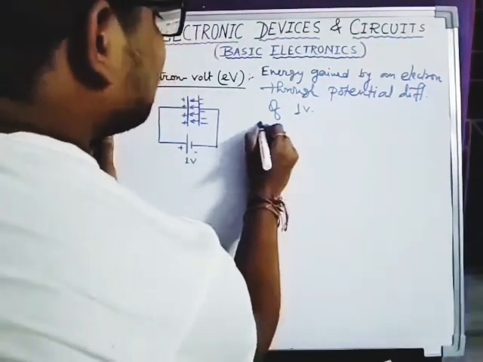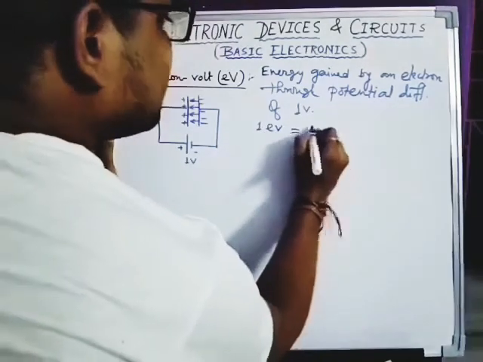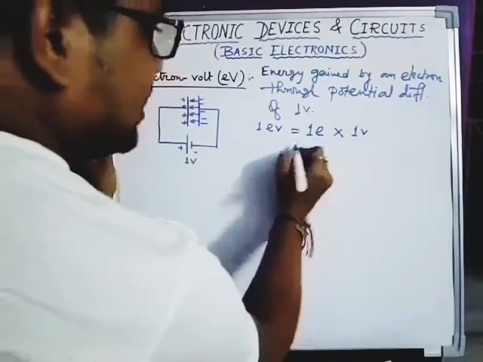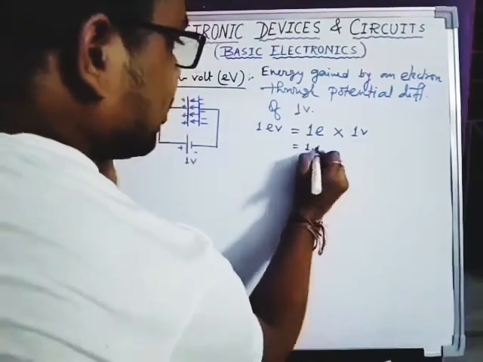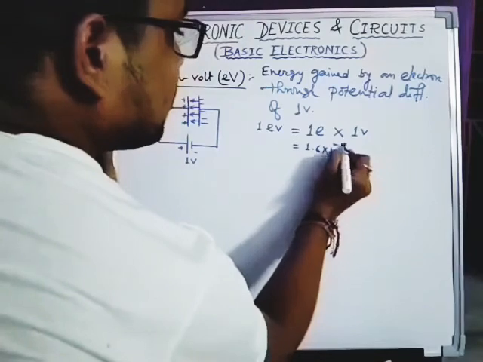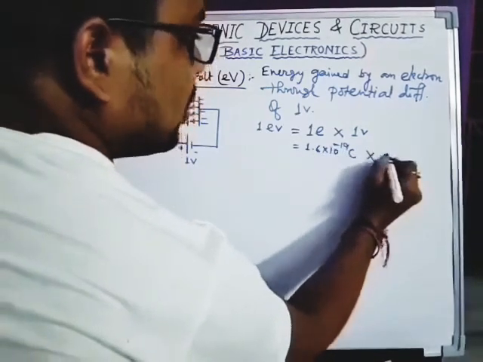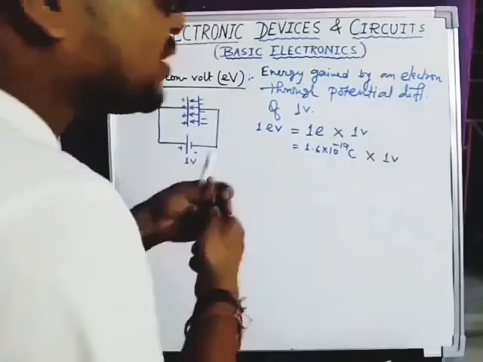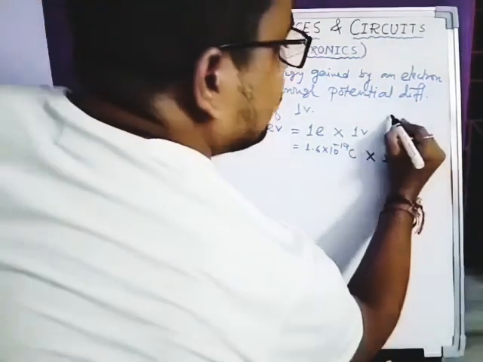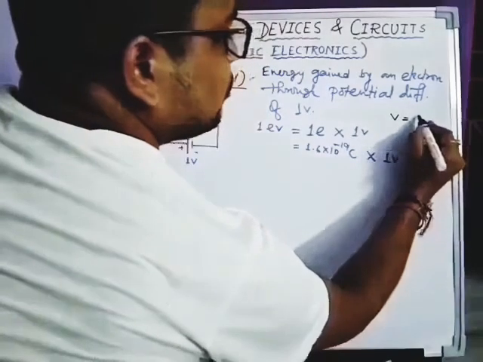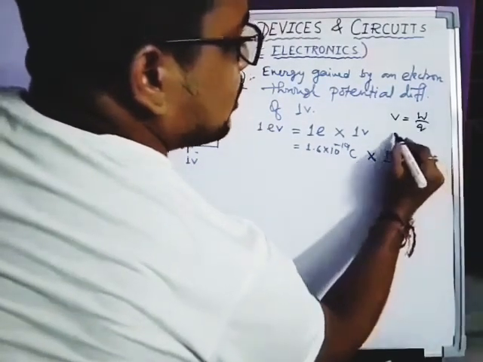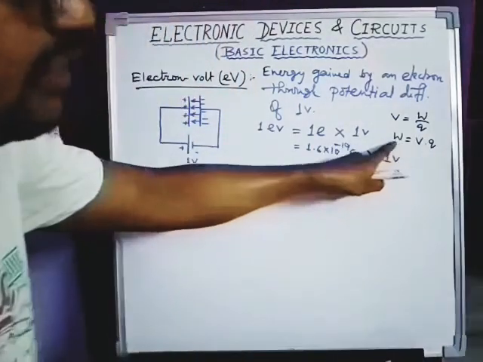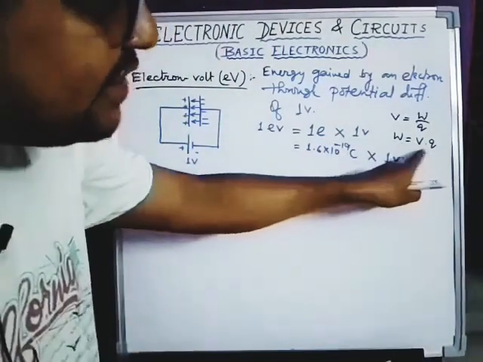Now 1 electron volt can be written as 1 electronic charge into 1 volt. 1 electronic charge means 1.6 into 10 to the power of minus 19 coulomb into 1 volt. Coulomb into volt, what is the meaning? In electrostatics, you know that potential V equals W by Q, or W can be written as V into Q. What is W? W is the work done or energy, V is potential, and Q is the charge.